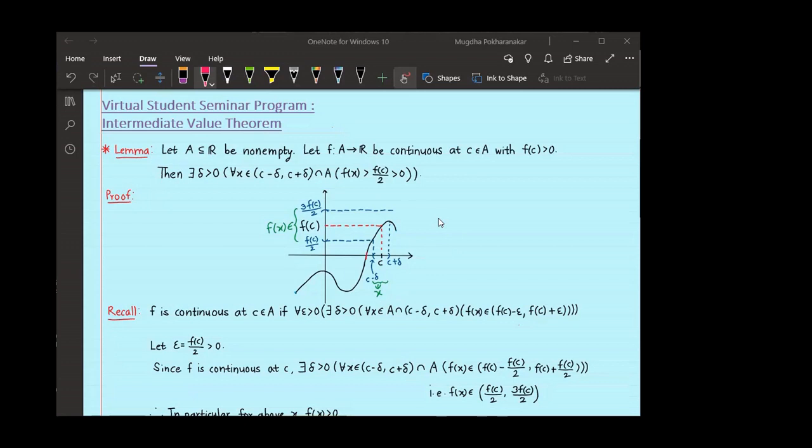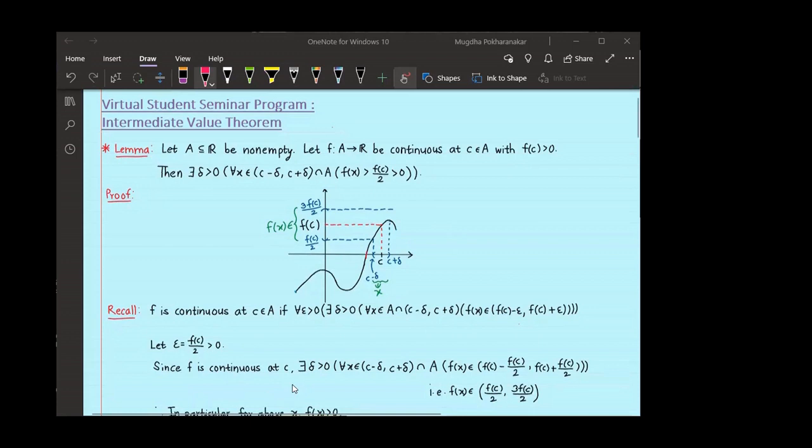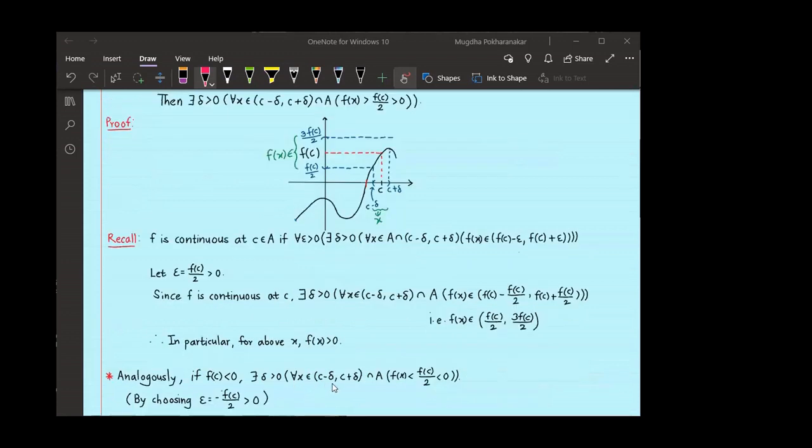A similar thing you can think of when f of C is less than 0. Then also there will exist a delta greater than 0 such that if you take any x in (C minus delta, C plus delta) intersection with A, f of x will be less than f of C by 2, and in particular it will be negative. For this you can choose epsilon to be minus f of C by 2, which will be greater than 0 since f of C is less than 0.